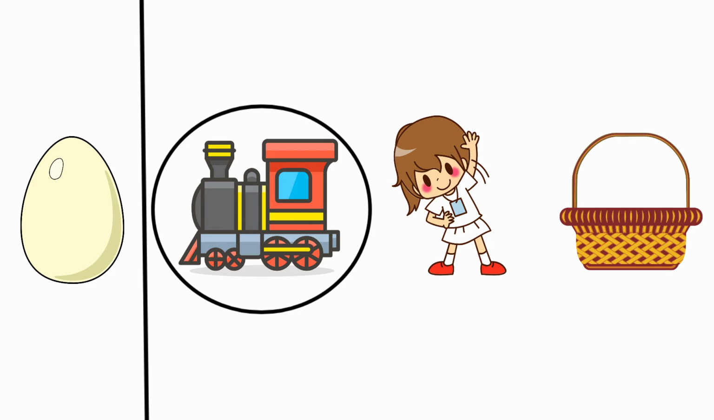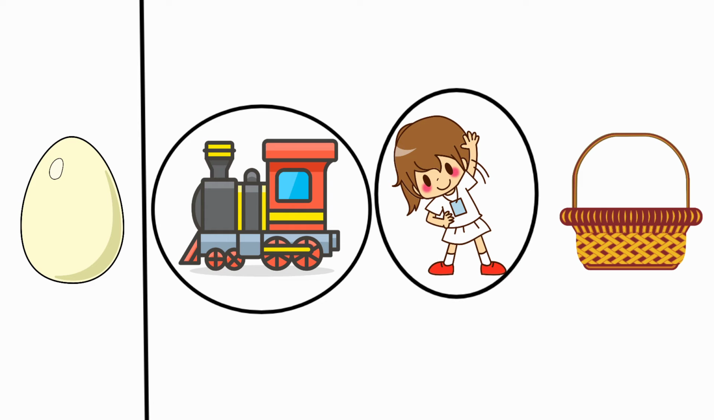Next one, exercise. The beginning sound for exercise is A. For egg, the beginning sound is A. For egg and for exercise, the beginning sounds are same. So, we are going to circle the picture exercise.